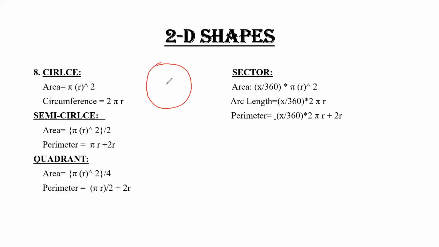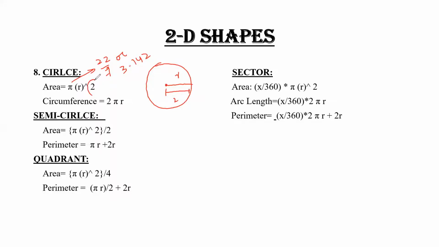This is the shape of a circle. It is your center, and this is the radius. If we talk about the area, the formula is pi r squared. The value of pi, you can either use 22 upon 7 or 3.142, doesn't matter. Similarly, the value of r is provided to you, for example 2, 3 or 4. You directly substitute the value in the formula and you'll get your answer.